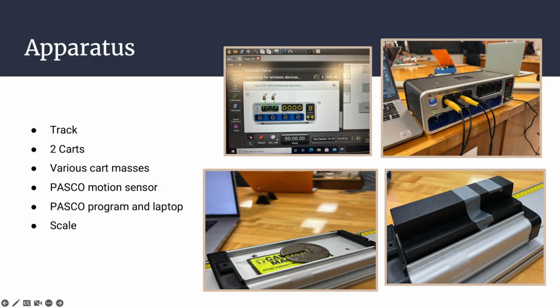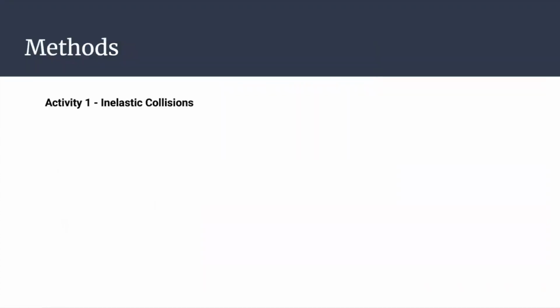In this lab, we used several different apparatuses or materials. Our first material was a long track. On that track, we had two carts. For those carts, we utilized various cart masses placed on top, as you can see in the bottom two images. Additionally, we used the Pasco motion sensor, the Pasco program, a laptop, and a scale to measure our carts and record those masses. Our methods were divided into two activities.